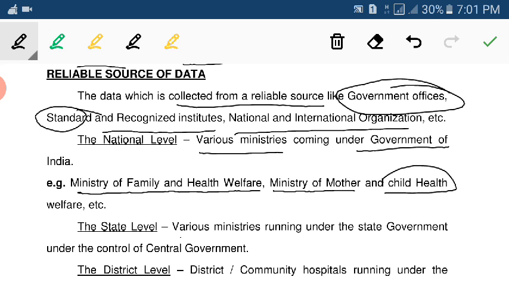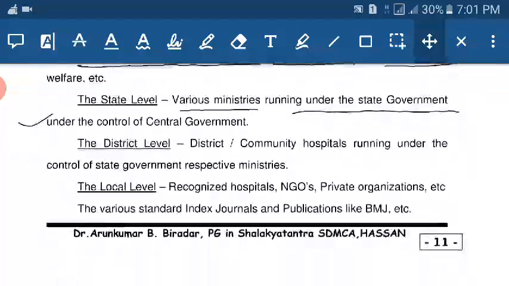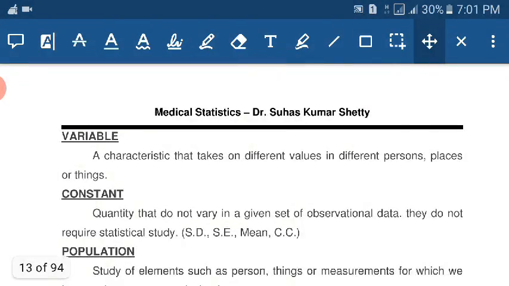At the state level, various ministries run under the control of the state government. In districts, community hospitals run under the control of the state government's respective ministries. At the local level, there are recognized hospitals, NGOs and private organizations. Then there are standard indexed journals and publications like the BMJ, etc.